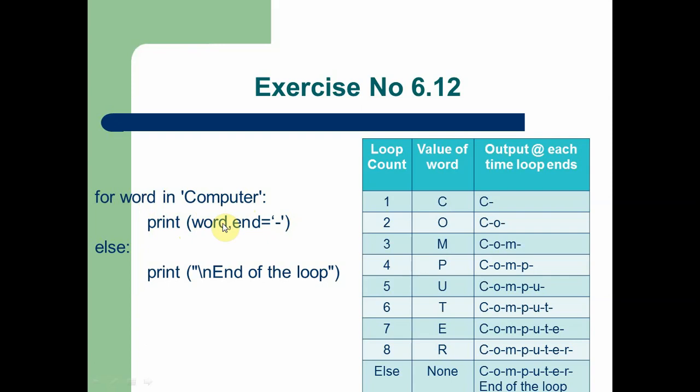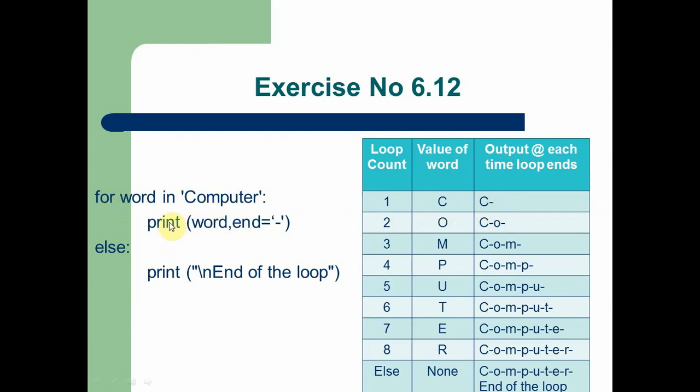Each time a character is fetched from the string, it is stored in the variable word and printed. When the first loop executes, the first letter is fetched from the string, that is C, and printed on the screen as C with a hyphen.